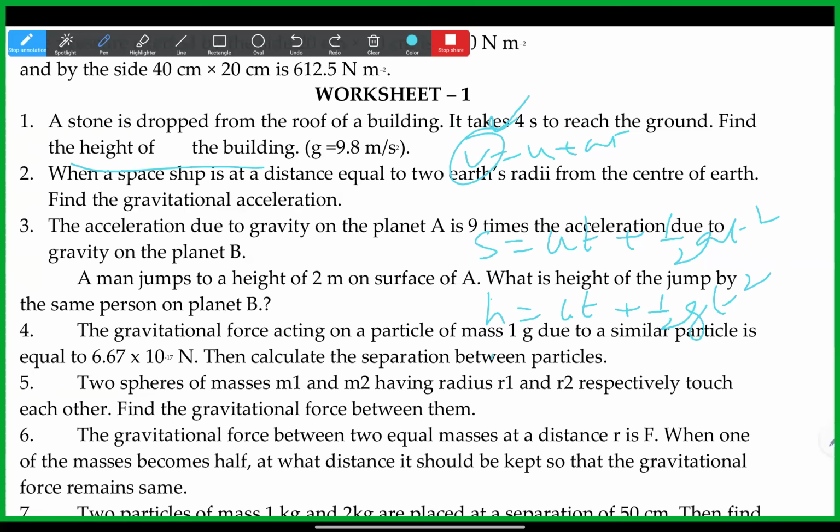So h is given, h only we need to find out. U is 0, so this part will become 0. Half into 9.8 into t square, which is 16. Understood, right? Yes, sir. So 9.8 into 8, 8 into 64, 6, 72, 78.4. Any doubt? No, sir, I understood this.